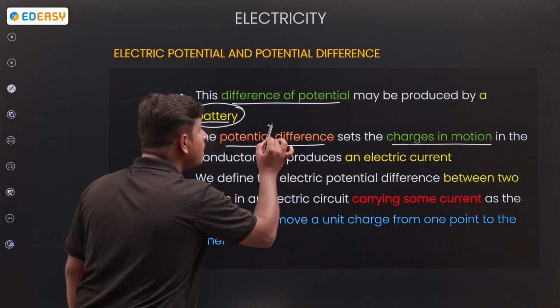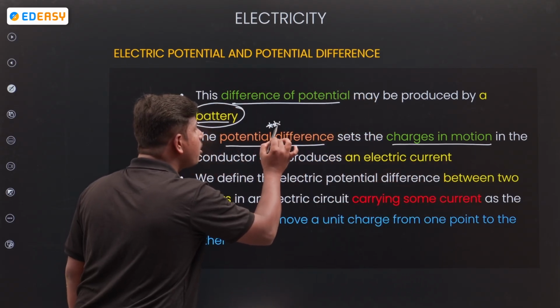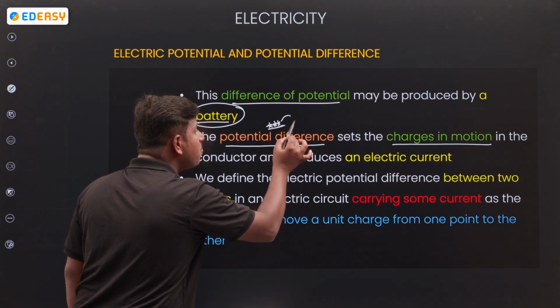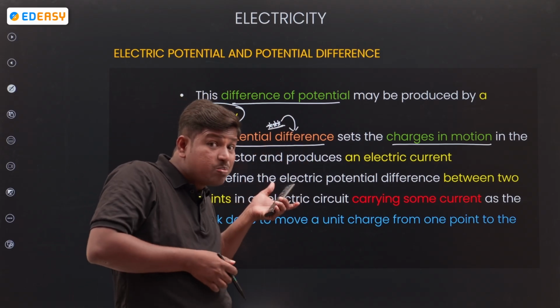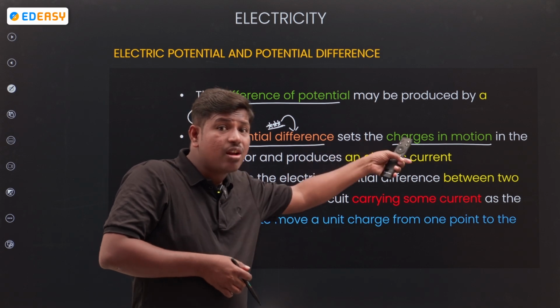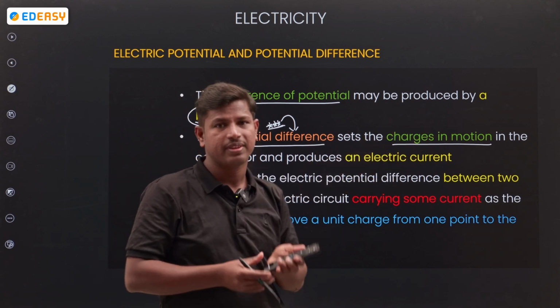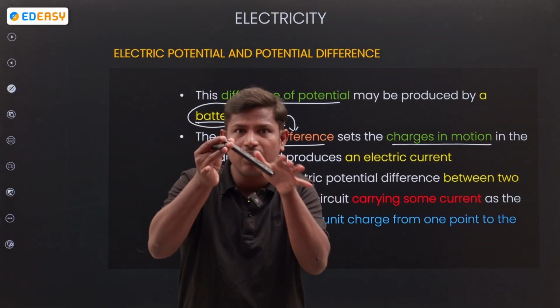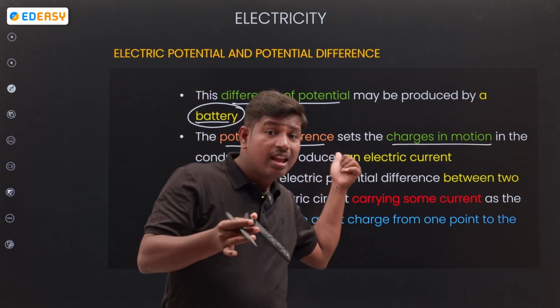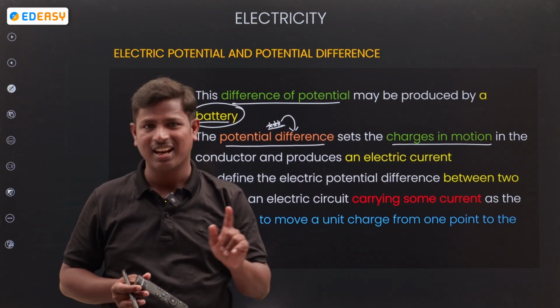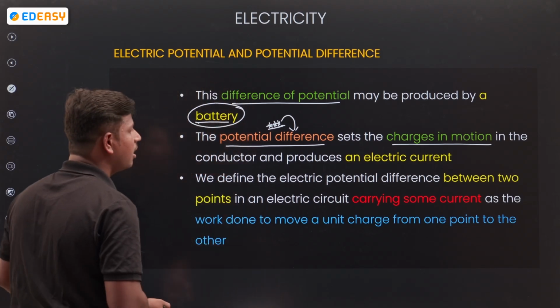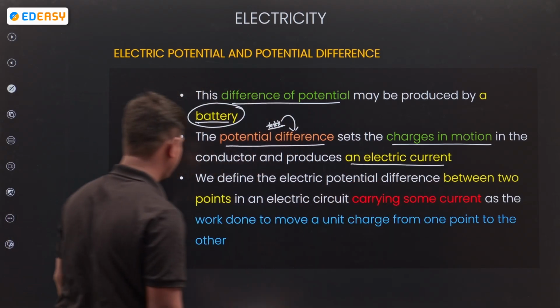Very important point. This potential difference allows the charge to be in motion. If there is a height difference, only then will flow be there. Here, if a potential difference is there, only then will the flow be there. Clear? Next, it produces an electrical current.